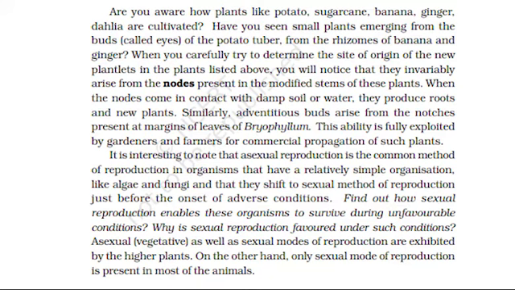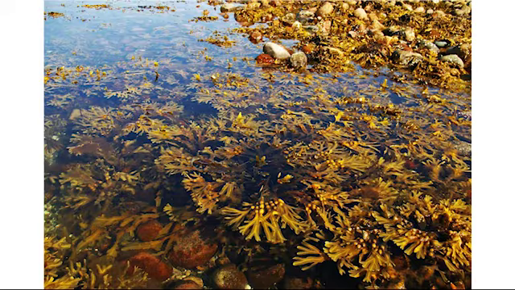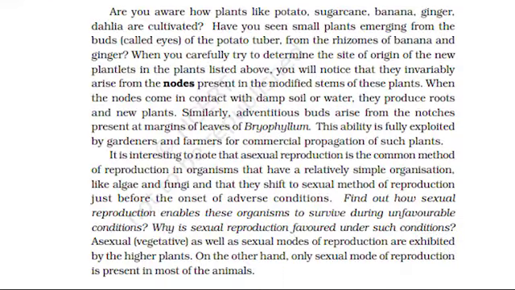It is interesting to note that asexual reproduction is the common method of reproduction in organisms that have a relatively simple organization, like algae and fungi, and that they shift to sexual method of reproduction just before the onset of adverse conditions. Find out how sexual reproduction enables these organisms to survive during unfavorable conditions. Why is sexual reproduction favored under such conditions? Asexual or vegetative, as well as sexual modes of reproduction are exhibited by the higher plants. On the other hand, only sexual mode of reproduction is present in most of the animals.